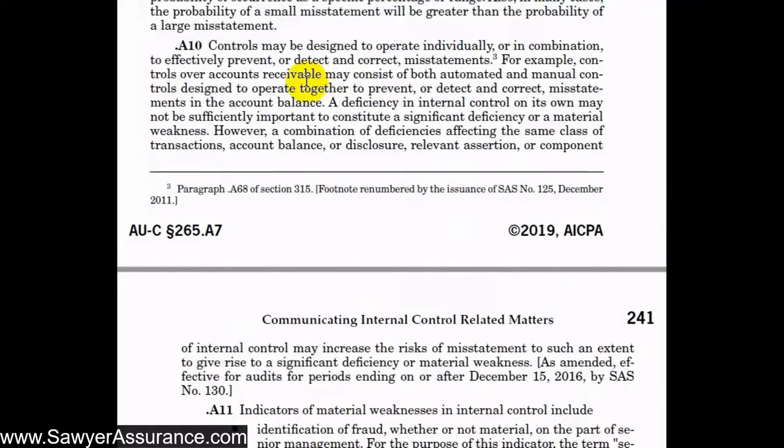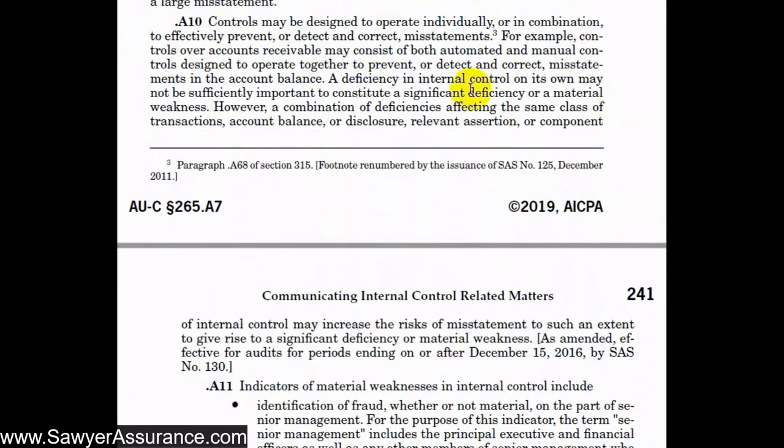And next, controls may be designed to operate individually or in combination to effectively prevent, detect, and correct misstatement. And as a result, a deficiency in internal control on its own may not be sufficiently important to constitute a significant deficiency or material weakness, but if it's combined with other deficiencies affecting the same transactions, account class, and so forth, then the combination of those deficiencies may increase the risk of material misstatement to such an extent that these in combination may be a significant deficiency or material weakness.